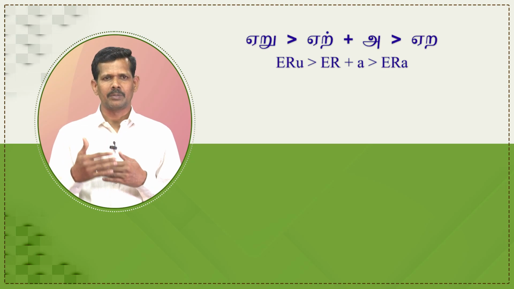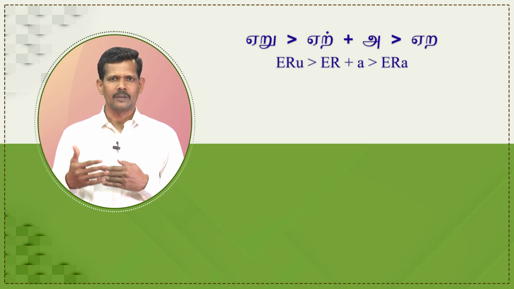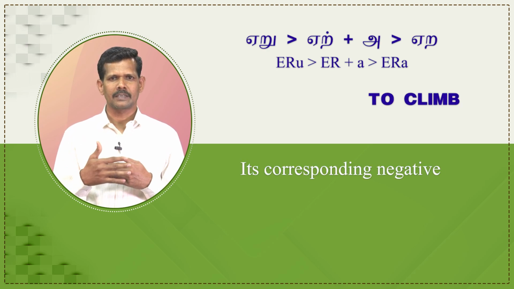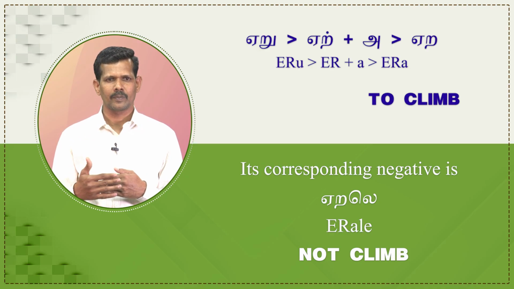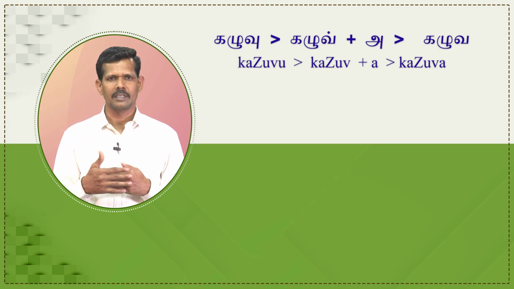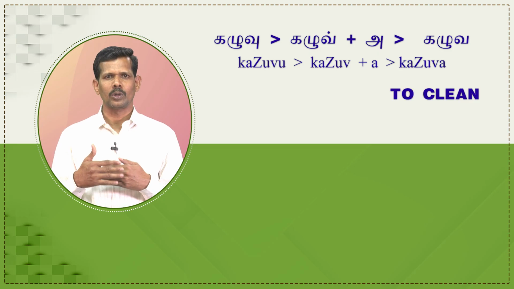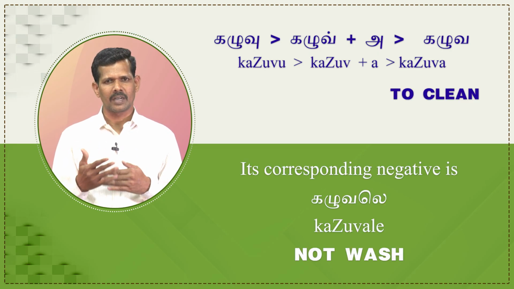We have to drop the final u, accordingly we get ஏற, and add the infinitive suffix a, it becomes ஏற, which means to climb. Its corresponding negative is ஏறலே, which means not climb. Next example is கழுவு. While adding the infinitive suffix a, it becomes கழுவ, which means to clean. Its corresponding negative is கழுவுலே, not wash.